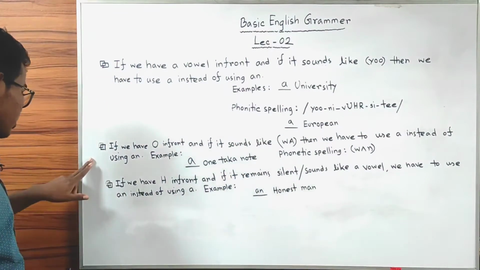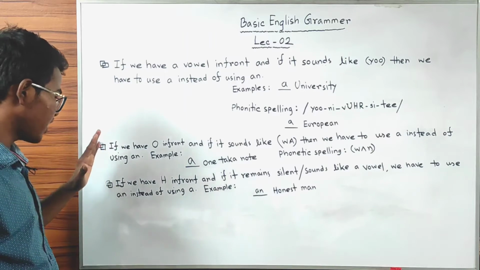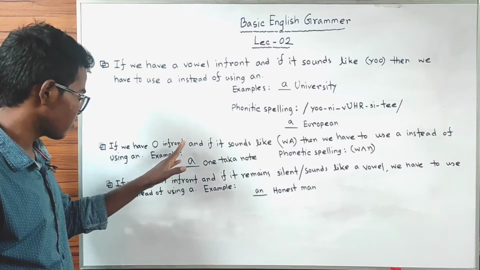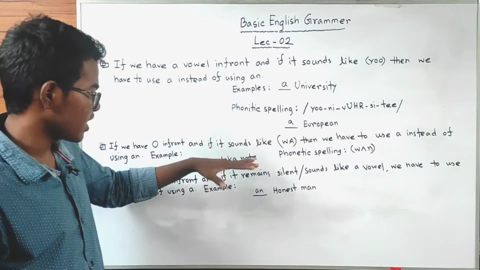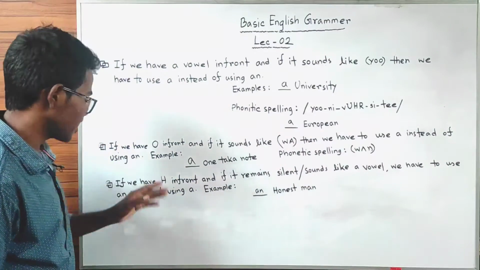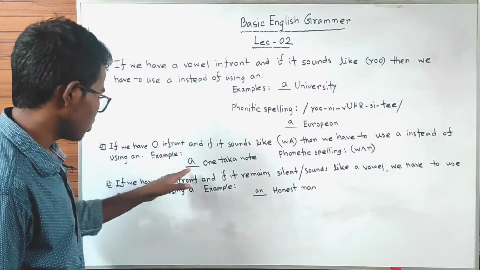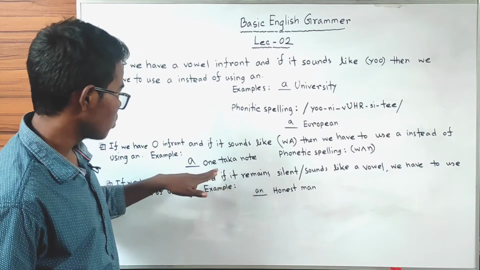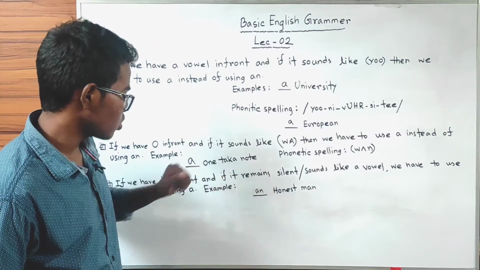The second exception is that if we have o in front, and if it sounds like wa, then we have to use a instead of using an. Here one example is given. A one taka note.